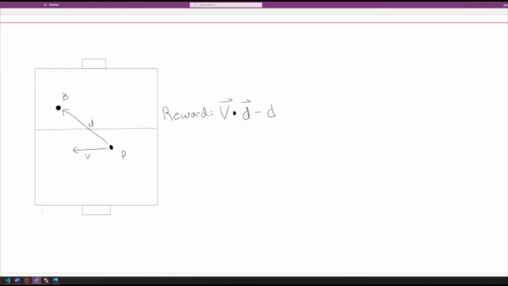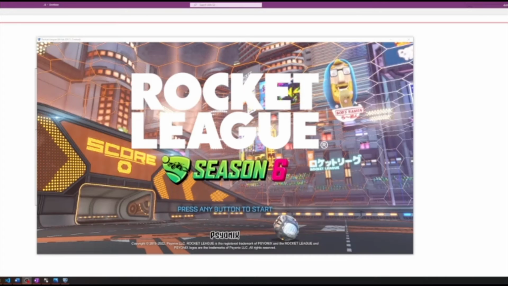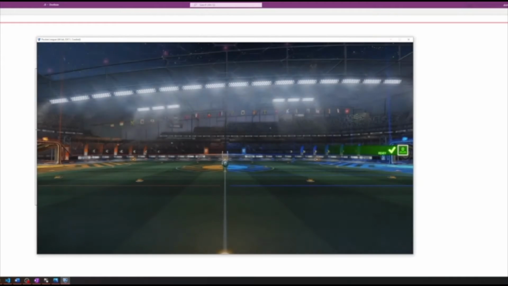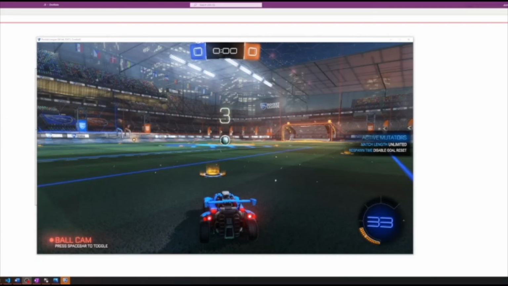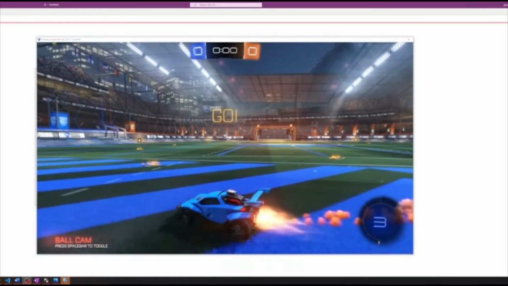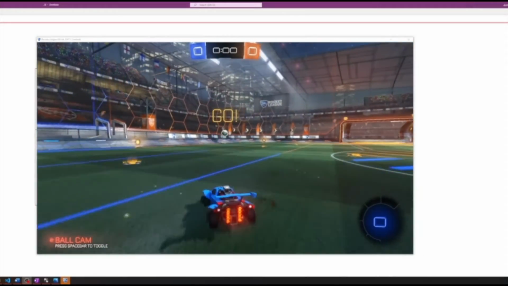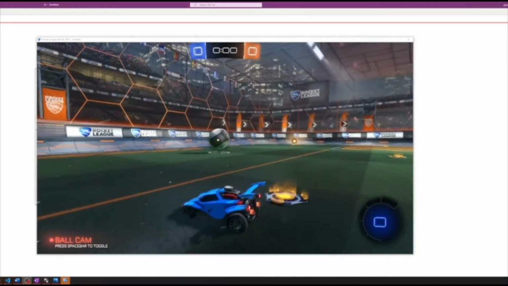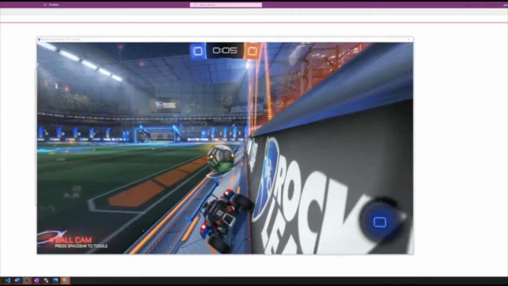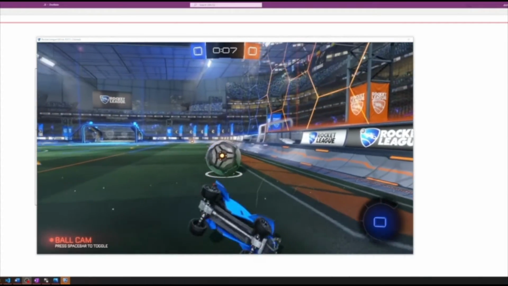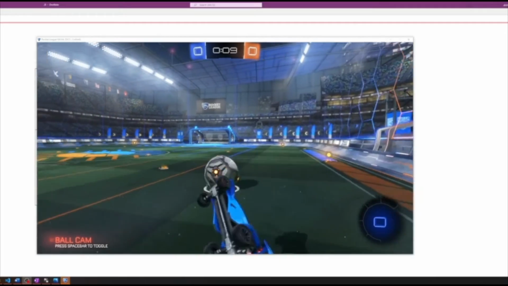So let's see what this model is able to accomplish. So here now I've started the game, and now we're waiting for the environment to be generated. So once this countdown expires, we'll see the environment reset, and we see that the ball and car are both in random positions in the field, and we see that the car is now chasing the ball. So that's as expected. So good, we're following what we wanted to do.